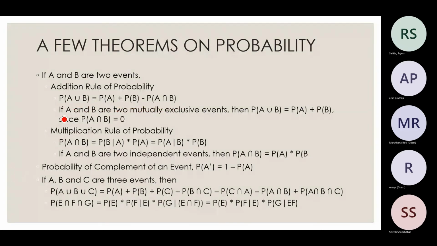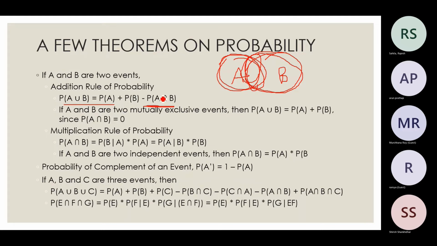Okay. A union B. I have a set A and I have a set B. Then A union B will be like I will add the probability corresponding to A and the probability corresponding to B. Now the problem is I have added this part 2 times, so I need to subtract that out. Right. So that will be my probability of A union B.